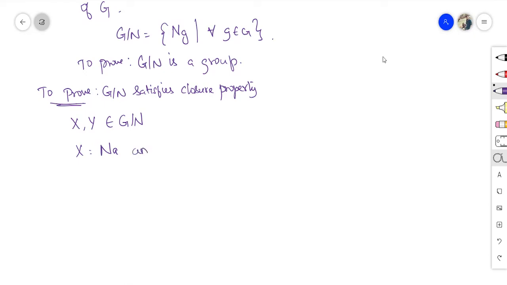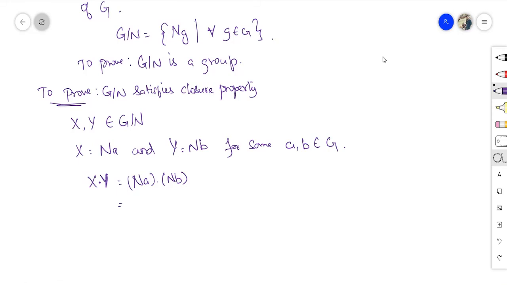So X is equal to Na and Y is equal to Nb for some a, b belongs to G. Now XY, the operation here is not multiplication actually, it's an operation of G. XY is equal to Na Nb.